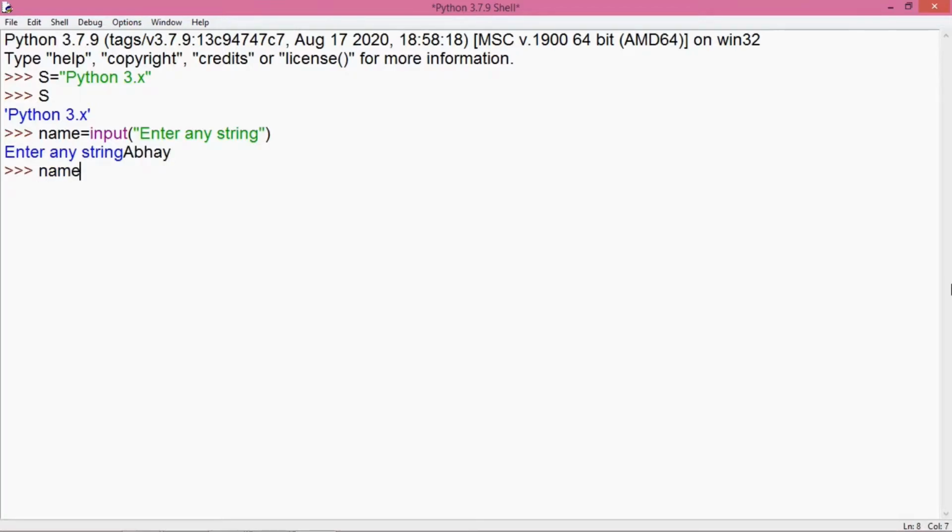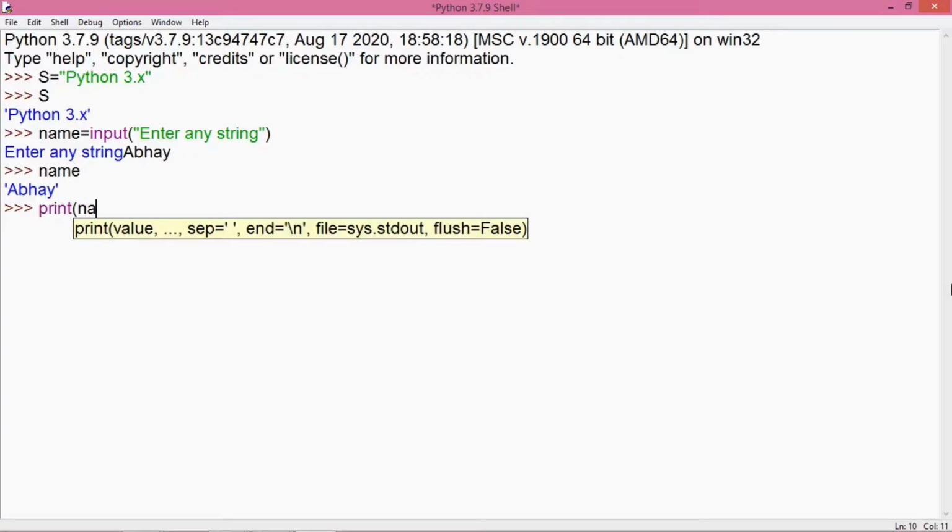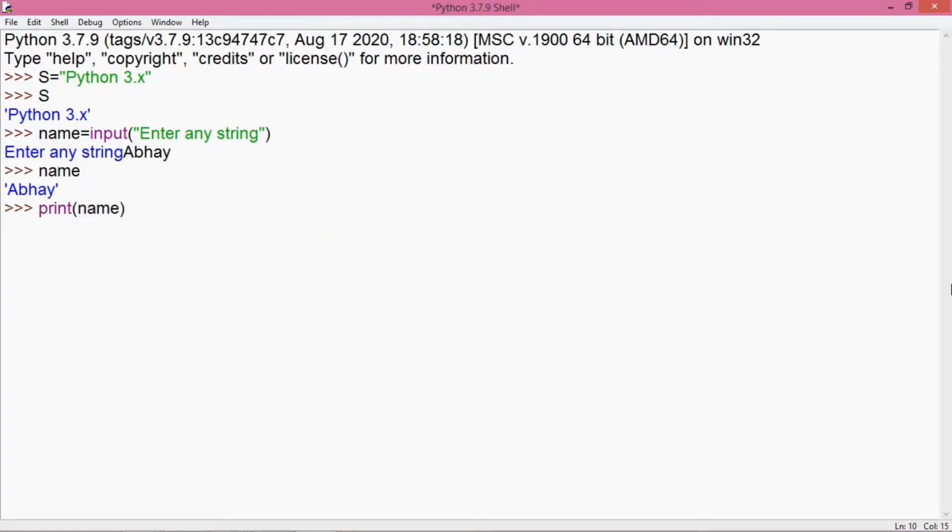To see it on the screen, you can either write the name of the variable because this is shell mode, or you can take the help of print function and write the name of the variable like this. So this is how input and output can be done for strings.